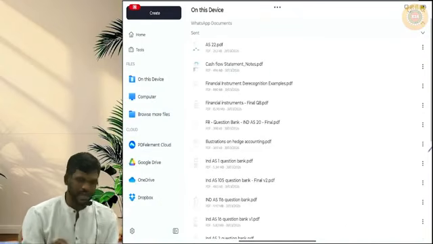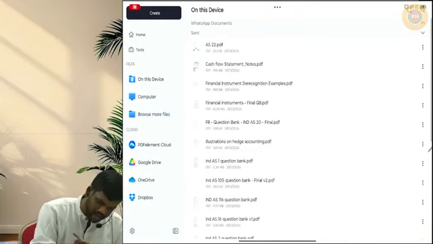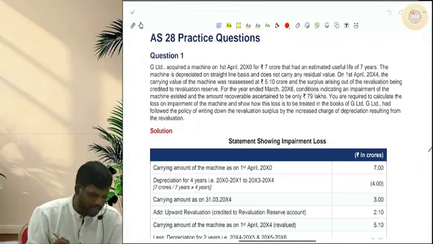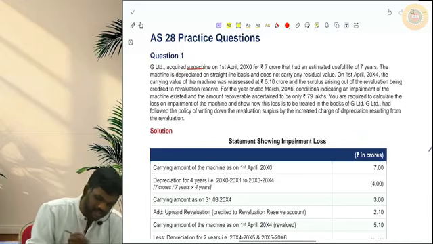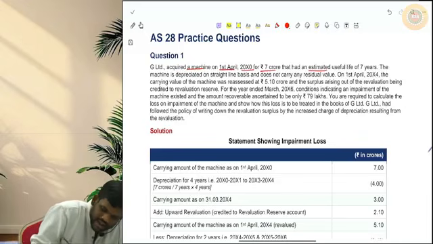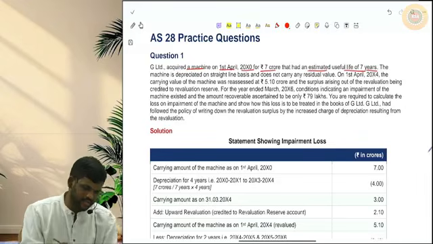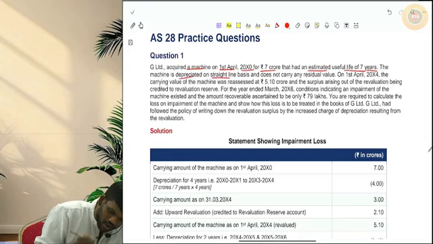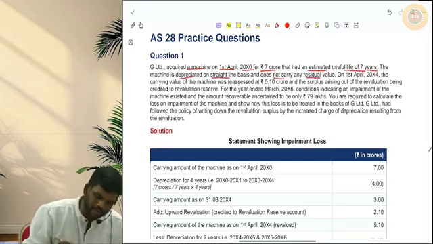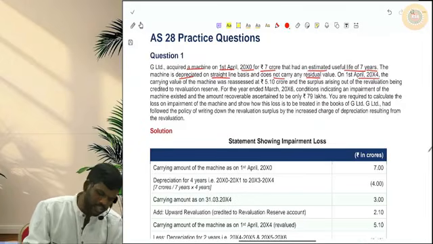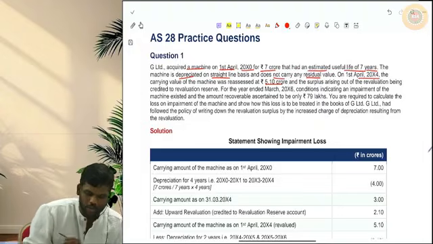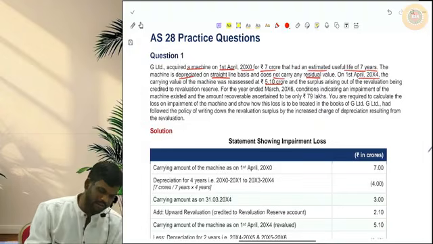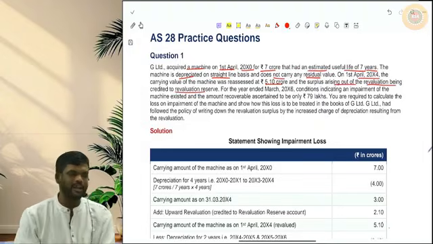Let us do one sum in the practice questions. The first sum. This is your book question only, but a very interesting question. G Limited acquired a machine on 1st April 20x0 for rupees 7 crores that had an estimated useful life of 7 years. The machine is depreciated on straight line basis and does not carry any residual value. On 1st April 20x4, the carrying amount of the machine was reassessed at 5.1 crores and the surplus arising out of revaluation was credited to revaluation reserve.